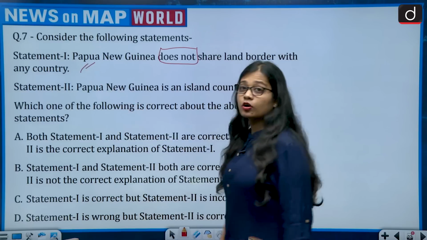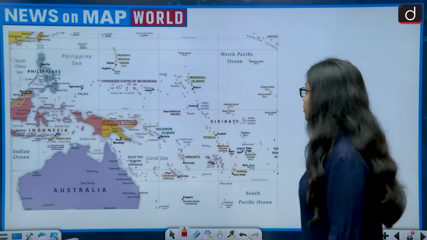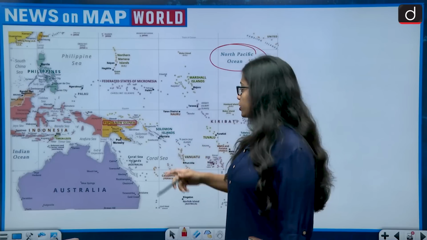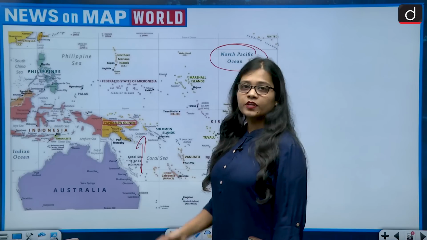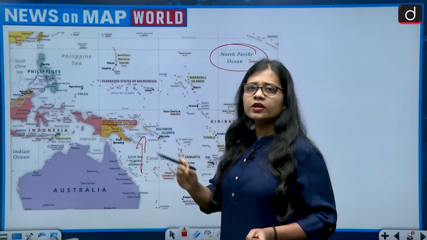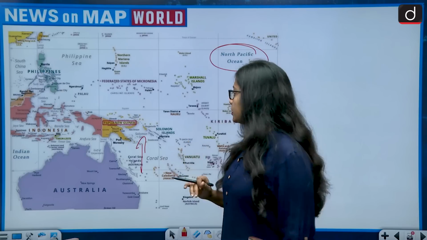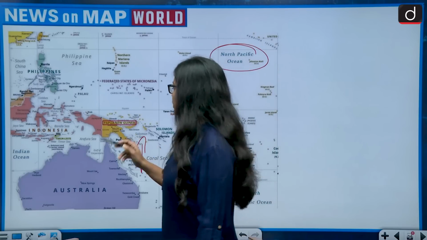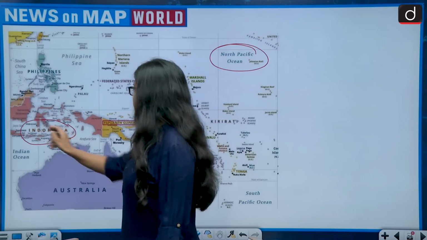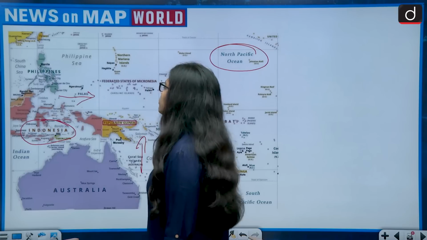So, Papua New Guinea does not share a land border with any country. For this, we need to know the location of Papua New Guinea. Papua New Guinea is situated in the Pacific Ocean, to the north of Australia. So, you can remember the location. If you do not remember the exact location, you can easily say that it lies to the north of Australia and in the Pacific Ocean. And this is Indonesia, which also lies here, and Papua New Guinea lies to the east of Indonesia.